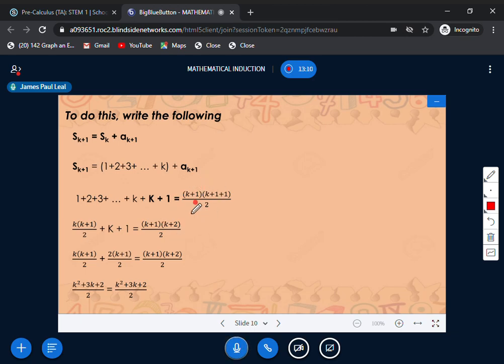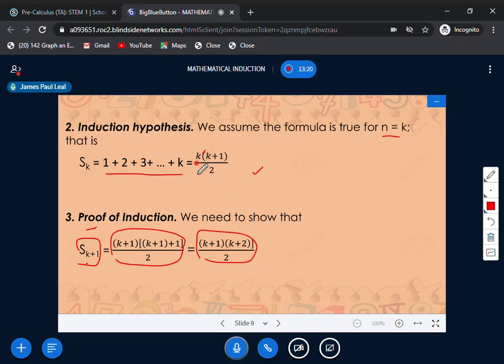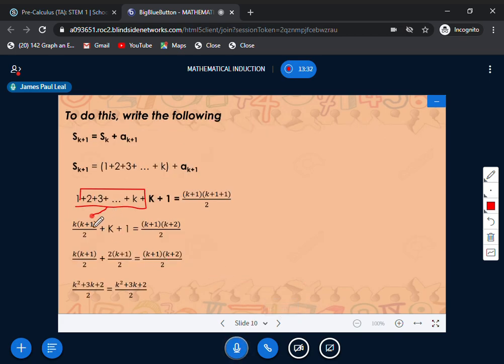In doing so, we all know that 1 plus 2 plus 3 plus k is actually equal to k times k plus 1 all over 2. So in simplifying, this one is actually equivalent to this.